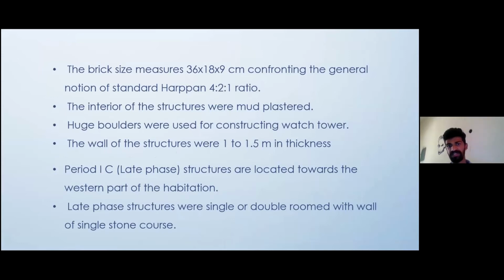The interior of the structures was mud plastered. Huge boulders were used for constructing watch towers. The walls of the structure were 1 to 1.5 meters in thickness. Period 1C late phase structures are located towards the western part of the habitation. Late phase structures were single or double roomed, with walls of single stone cores.